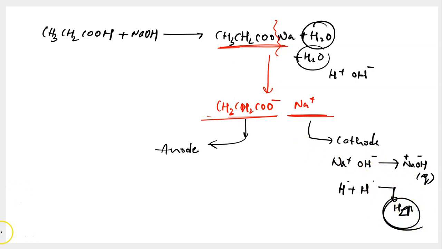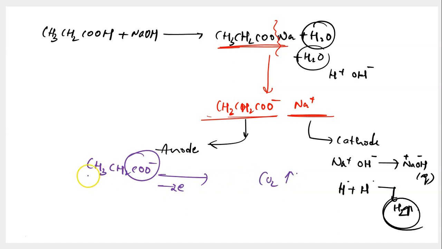On the other hand, at anode, what happens? At anode, you are going to have the anions migrated to. So you'll be having CH3CH2COO minus ions at anode. And these will lose electrons and they get converted into CO2, which is a gas evolved, and you will have CH3CH2 radicals produced.